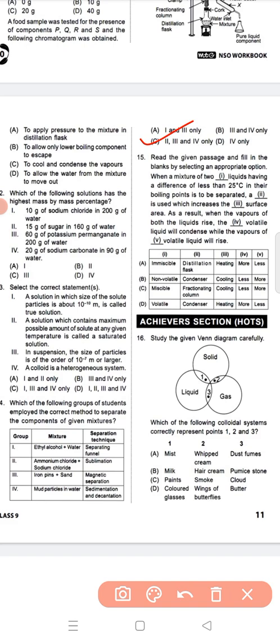As a result, when the vapor of both liquids rises, the less volatile liquid will condense while the vapor of the more volatile liquid will rise. So that means option C is the correct answer. Question number 15, option C is the correct answer.